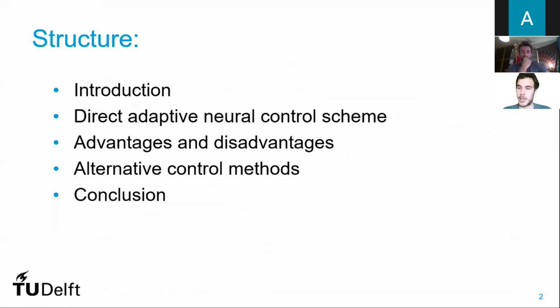In regards to the structure of this presentation, first we're going to introduce the topic that was researched, and then we're going to discuss the control scheme used, which is a direct adaptive neural control scheme. After that, we're going to go through some disadvantages of this kind of controller. We're going to examine some alternative methods, and then we're going to wrap up with a conclusion.